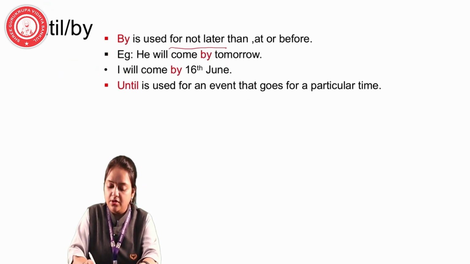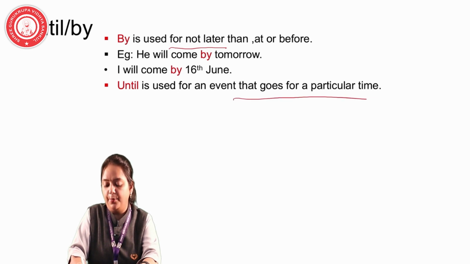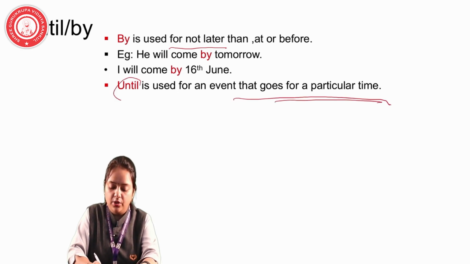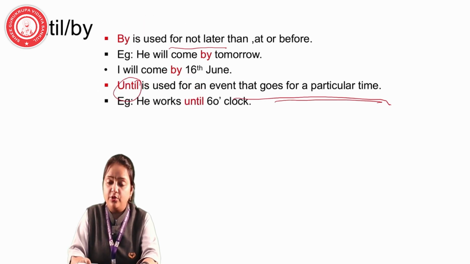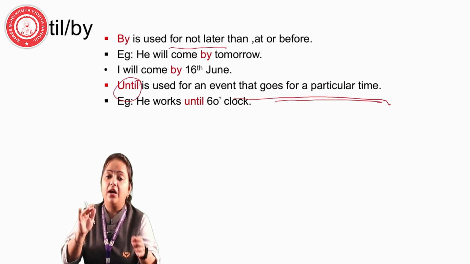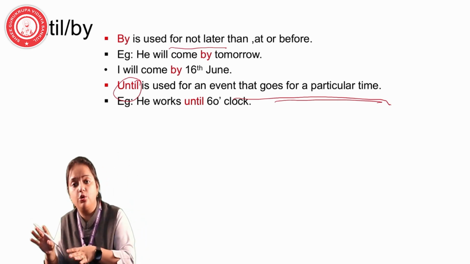Until is used for an event that goes on for a particular time. Now, for a particular time, we are using the word until, or we can also use till. He works until 6 o'clock, means until 6 o'clock he has to work over there.